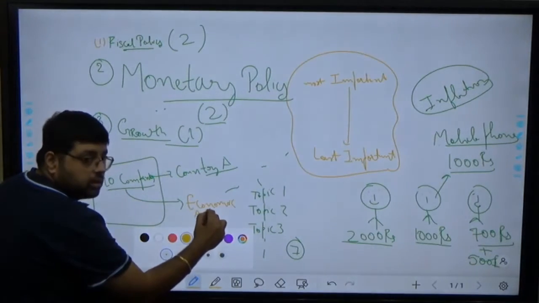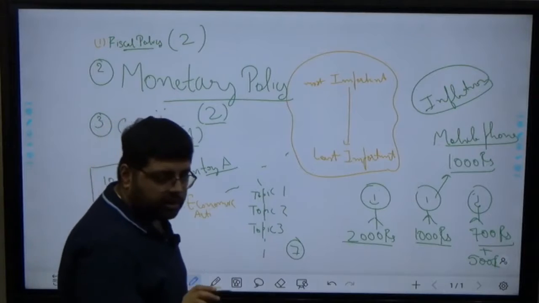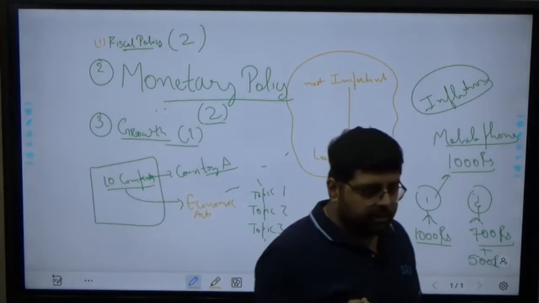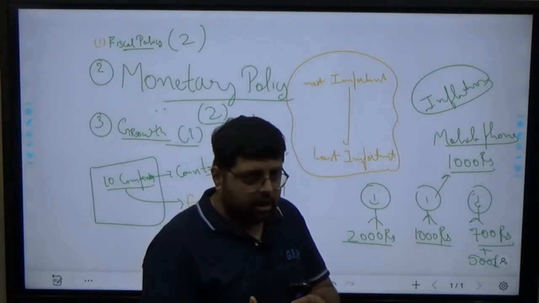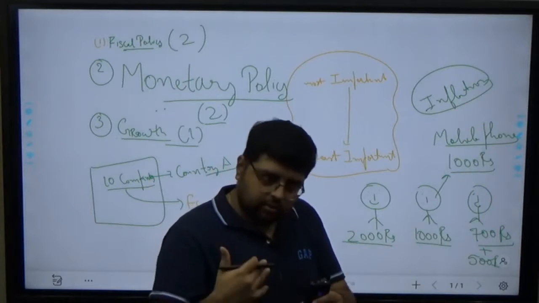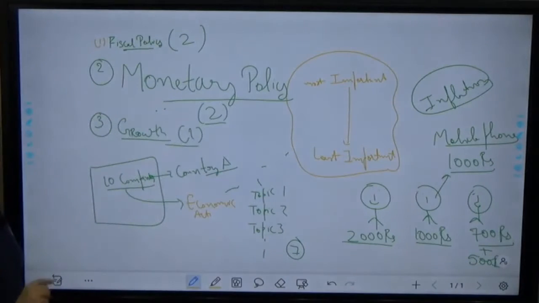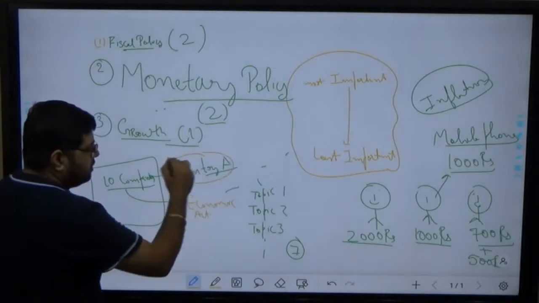Economic activities here means they are earning some money, that is, they are producing something and selling it in the market. Now I want to calculate the growth of this country A.